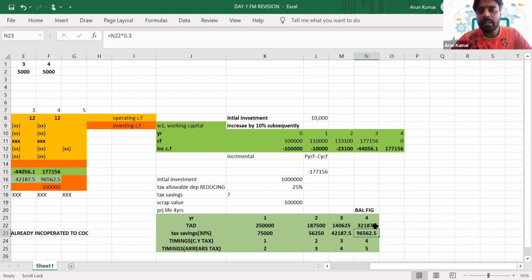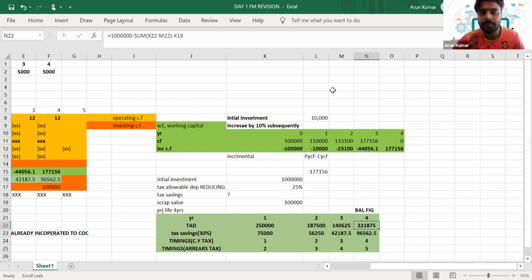So when you are calculating this tax allowable depreciation adjustment, in the last year, we should always select a balancing allowance. In the question itself, they will mention that it should be a balancing allowance. So how will you calculate it? The total cost minus the depreciation in year 1, year 2, and year 3. Whatever is left, we can charge as an allowance. But if there is any residual value or scrap value, we won't get any allowance on that residual value because it's an inflow. So here, as an accountant, we have to reduce that residual value, and whatever is left, that balanced figure will be considered as your tax allowable depreciation in the last year.